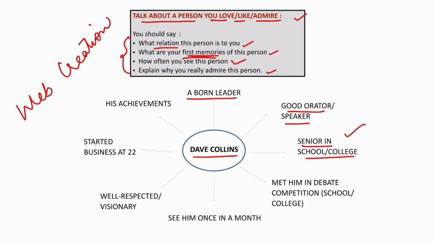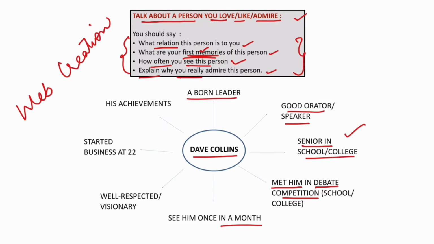You have to answer each and every question given in the cue card. So I'm just giving you brief examples. What are your first memories with this person? Here I have written I met him in a debate competition. I just have to write these words, debate competition, right? And you can elaborate the whole story in your speaking. Then comes how often you see this person. I have written I see him once a month, right? So you can talk about this.